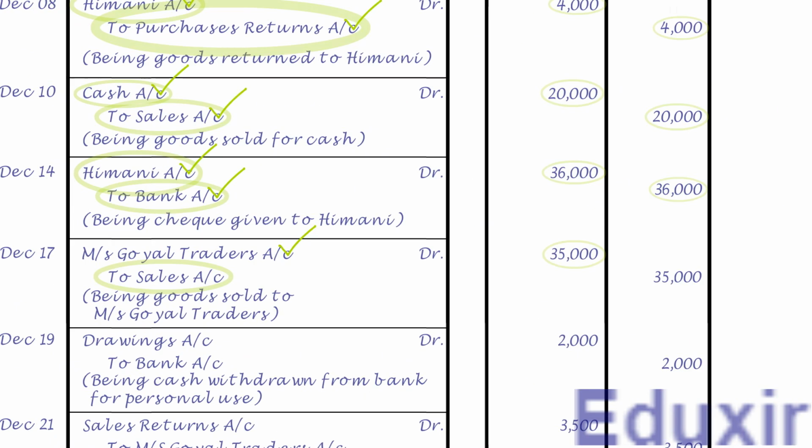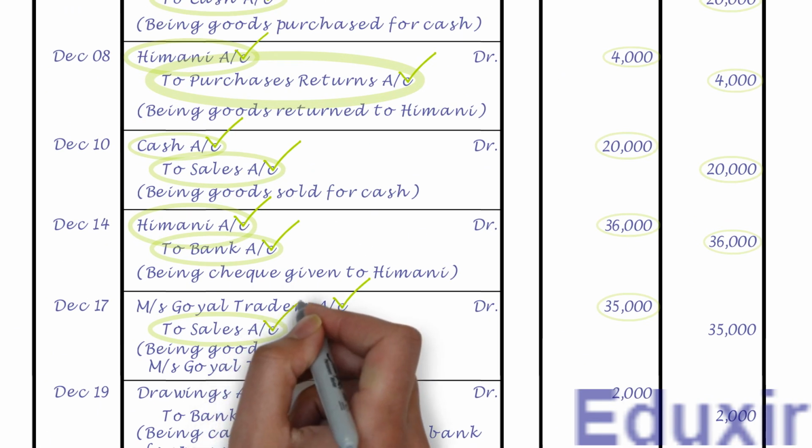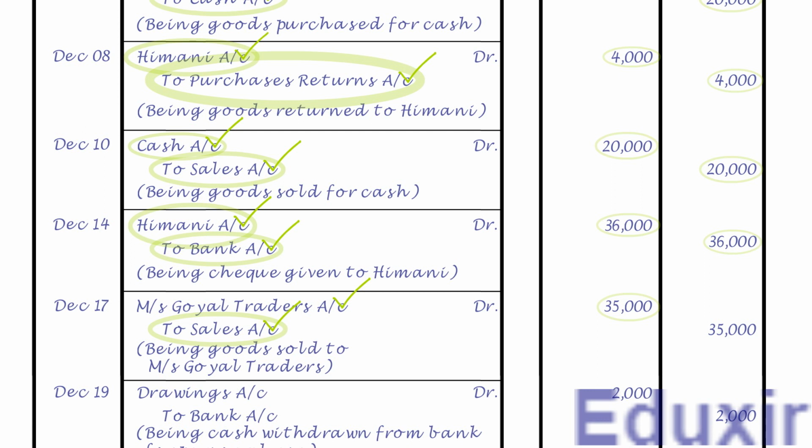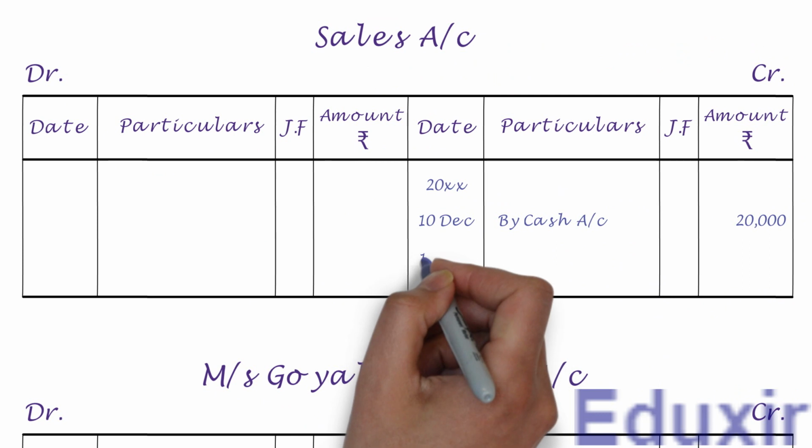As the name suggests, it needs to be posted on the credit side of sales account and the credit amount is 35,000 rupees. Note that the details that need to be posted into the particulars column is Messrs Goel Traders account. As we already have the sales account, let us now post this entry into that account. On the credit side, let us first write the date.